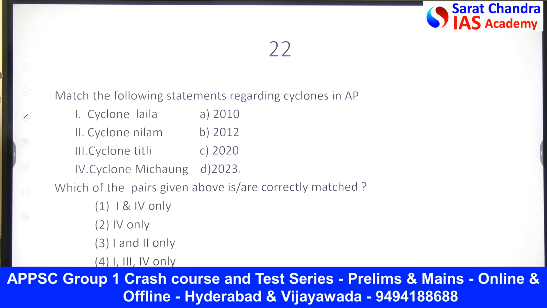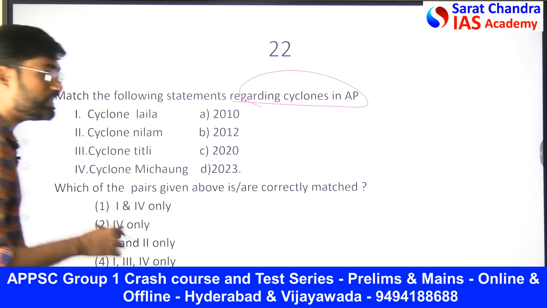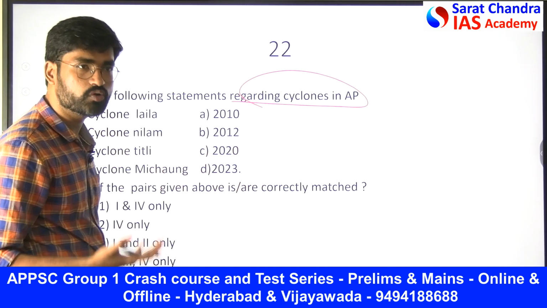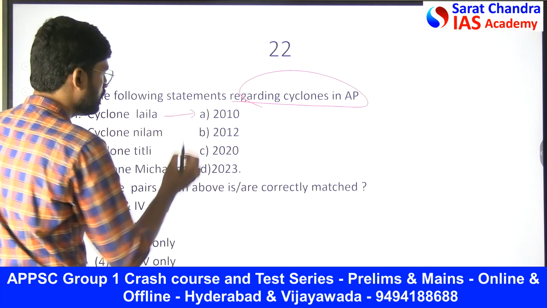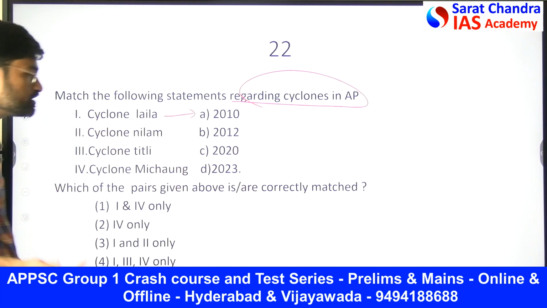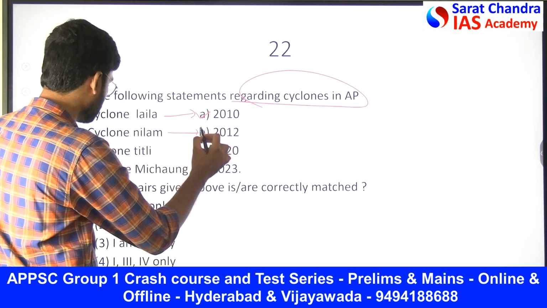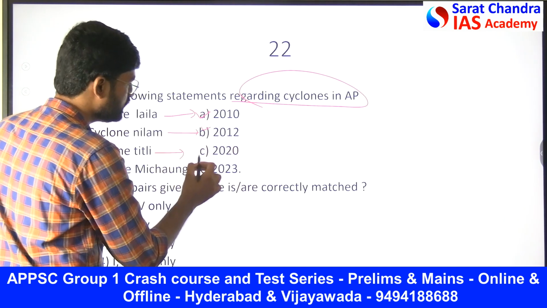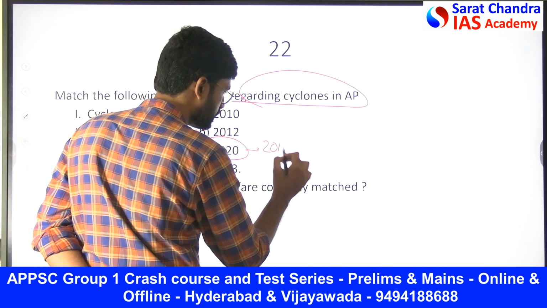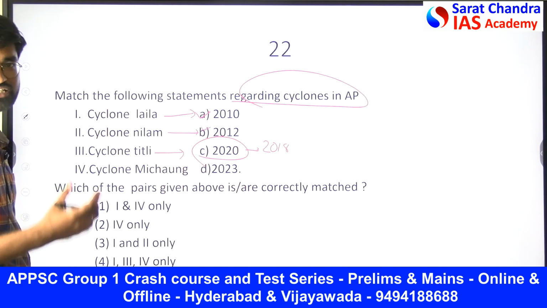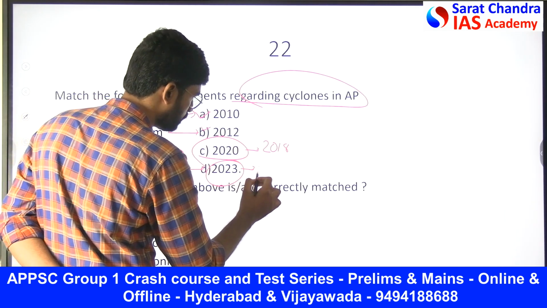Then which of the following statements regarding the cyclones in AP? So this is a matching question. We need to match the cyclone with the year it occurred. Cyclone Laila 2010, obviously. Cyclone Neelam in 2012, this is also correct. Then cyclone Titli did not occur in 2020. Titli occurred in 2018. Then cyclone Michaung, obviously the recent one, 2023.